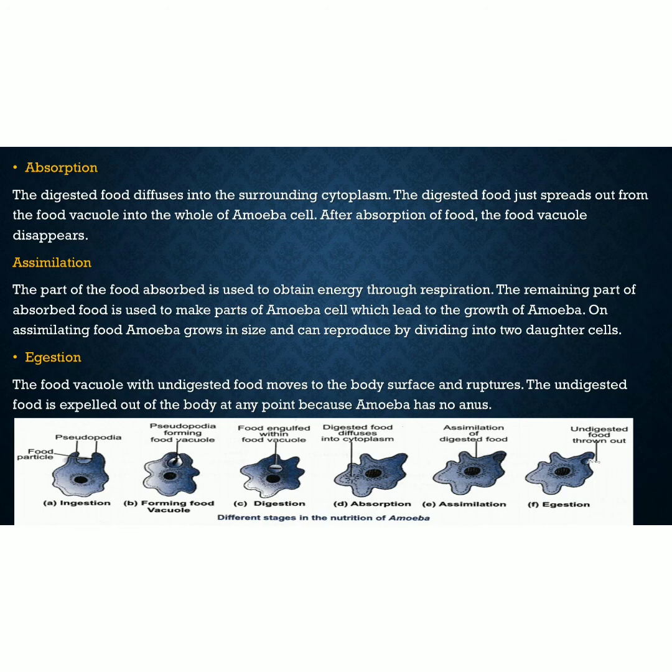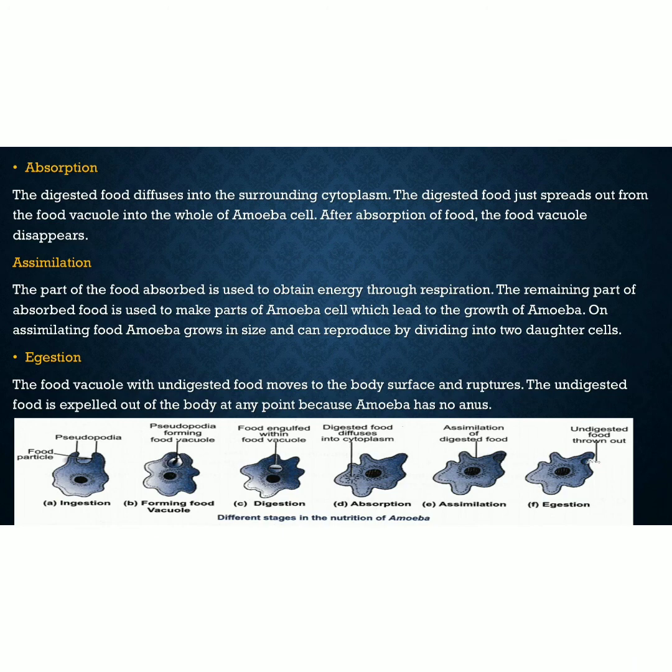You can see in the picture also, in the first step the food particle is surrounded by the pseudopodia. In the next step, that is the forming of the food vacuole, and in digestion the food engulfed within the food vacuole is broken down into small water soluble molecules.